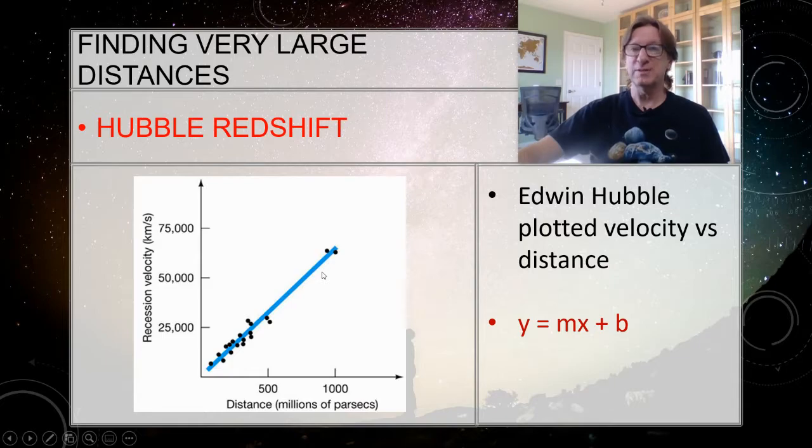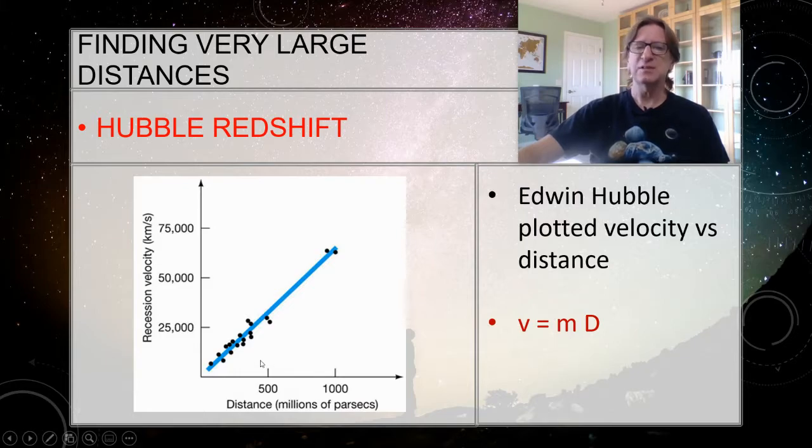Well, you may remember from high school what the equation of a line is. It's y equals mx plus b. B is the intercept, which happens to be at 0 right here. Y is the y-axis, x is the x-axis, and m is the slope. So what Hubble said was, okay, well, this actually does cross at the origin, so our y-intercept, our b, is going to be 0. So I'm left with y equals mx. He said the y value here is going to be the velocity. The x value here is going to be the distance. And so he said, okay, v equals md. And m is the slope.